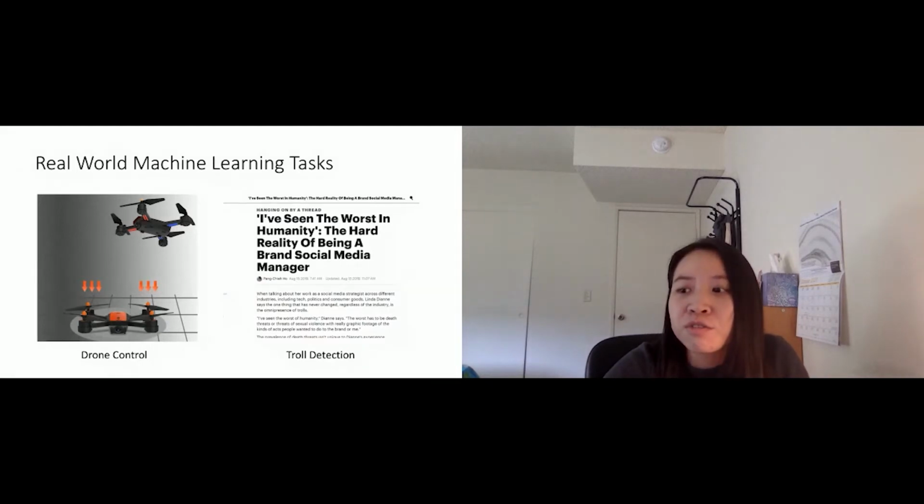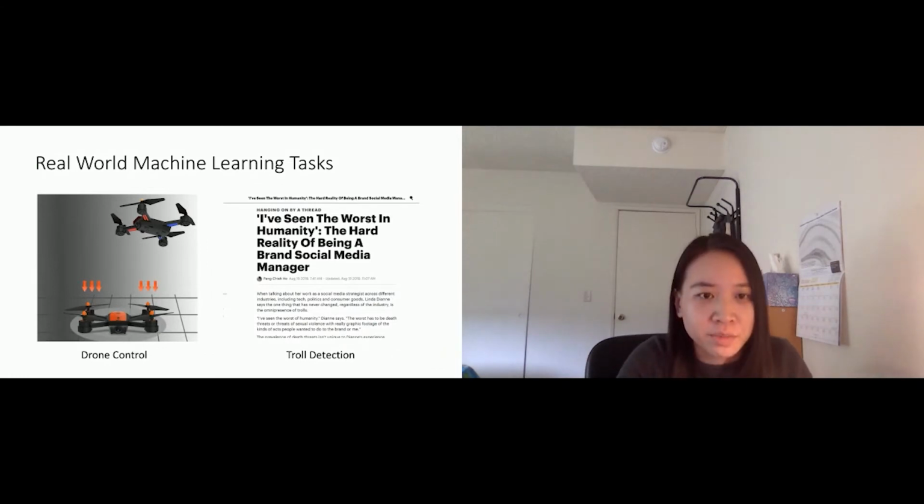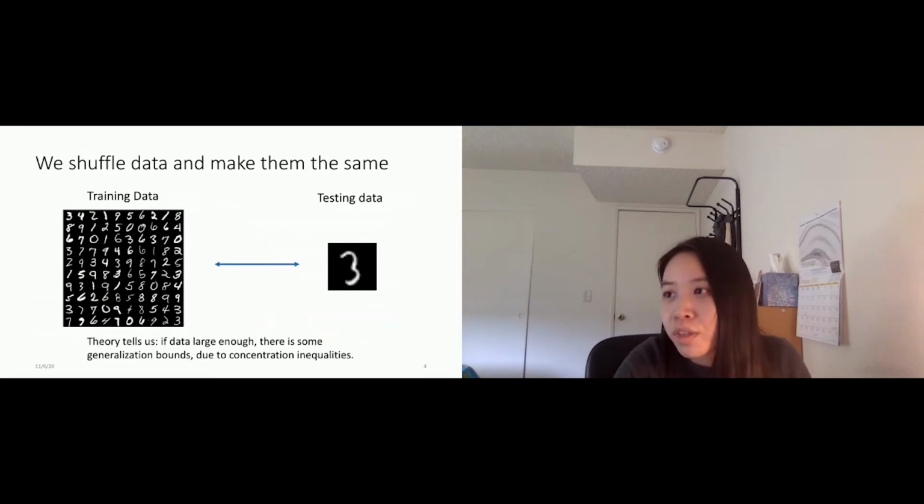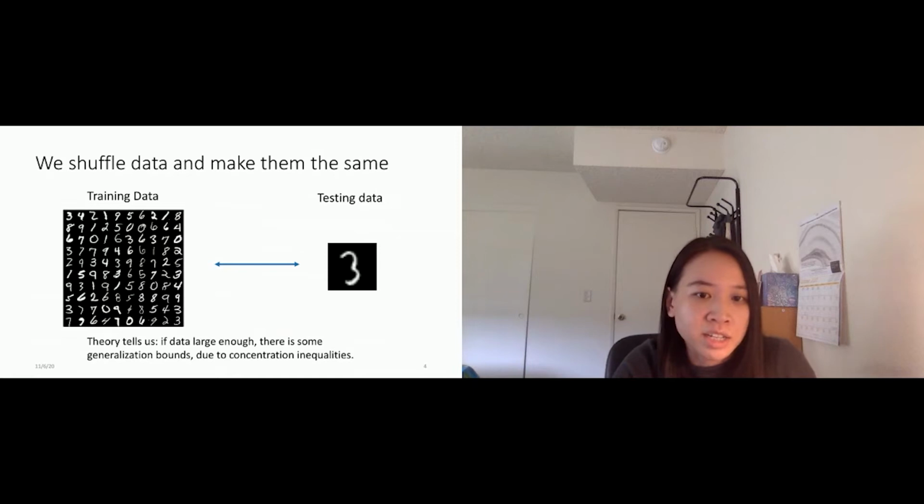However, these are very good and very important applications, but we cannot really achieve satisfactory performance there. So why is it in the real cases? Let's look at how we usually train our machine learning models. Usually we make sure our training data and testing data look the same.